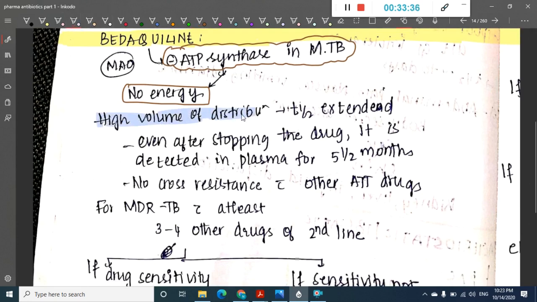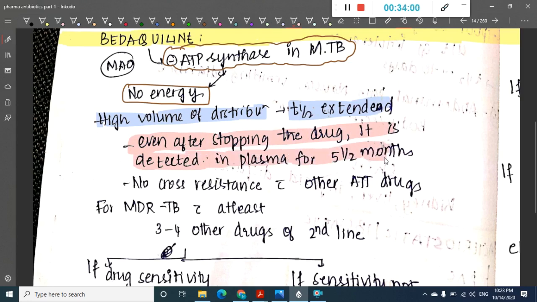Because of this, its half-life is extended. Even after stopping the drug, bedaquiline can be detected for almost 5.5 months. Remember that even if you have stopped the drug today, it will be detected in plasma for almost 5.5 months, which is actually a lot.